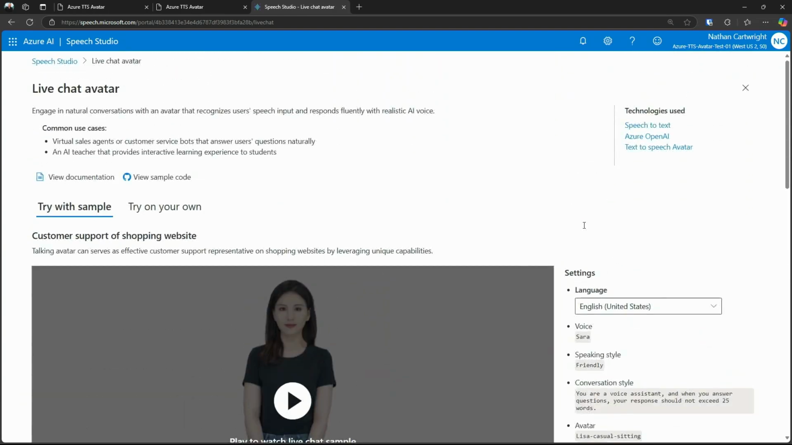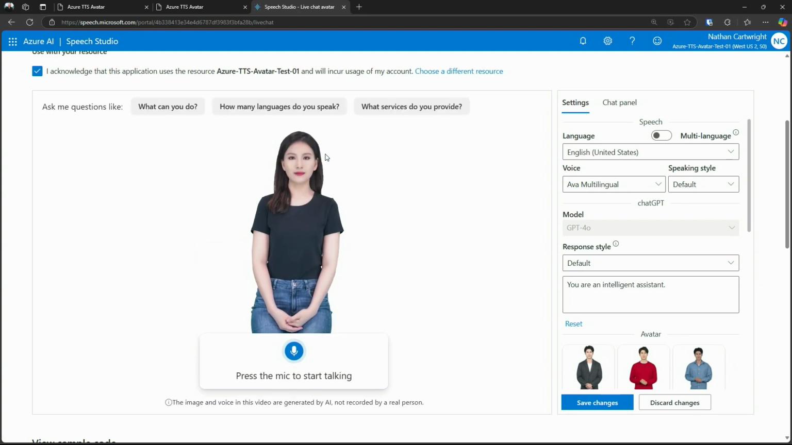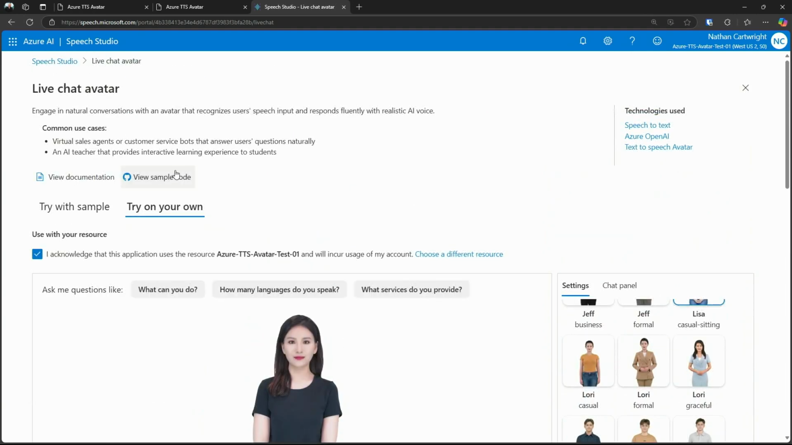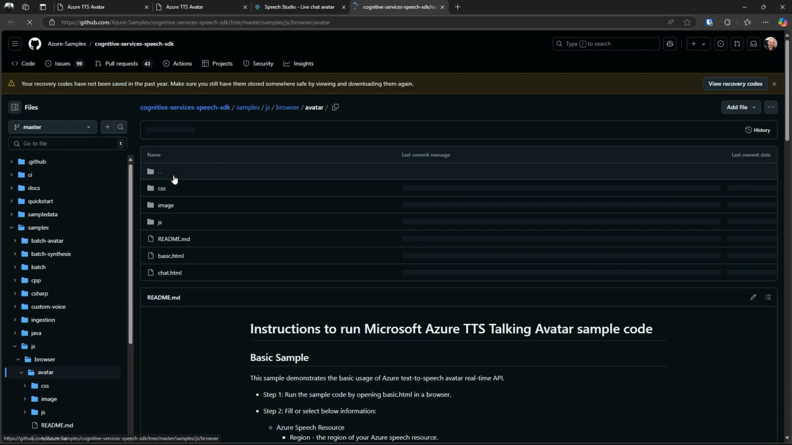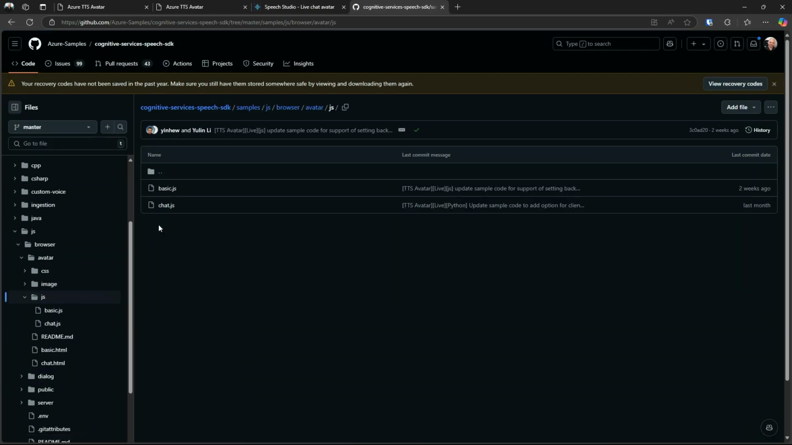But then if you go over to the try on your own, you can set it to your cognitive speech service. I think right now it's only available in West US 2. But you can select your voice, select your character, because there are multiple characters here. And the character list is going to be growing as time moves on. And just give it a try. There's also a GitHub link here too to show you some samples. There are 2 different examples here, both written in JavaScript and HTML.